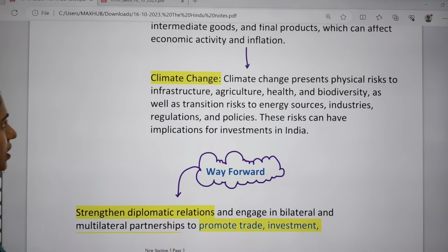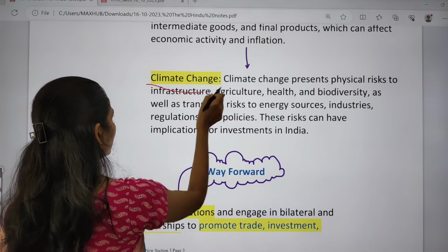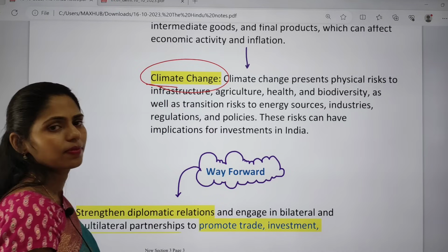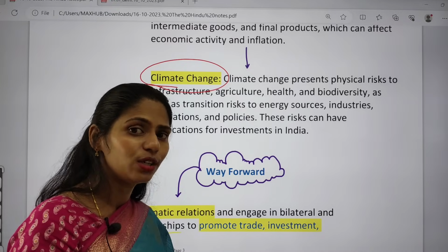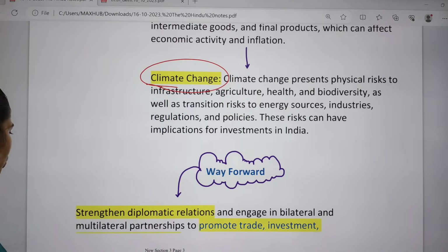So because of this also, yes, there is decreased investments. Okay, so these are the challenges that we see that led to decreased investments. So what can be done?